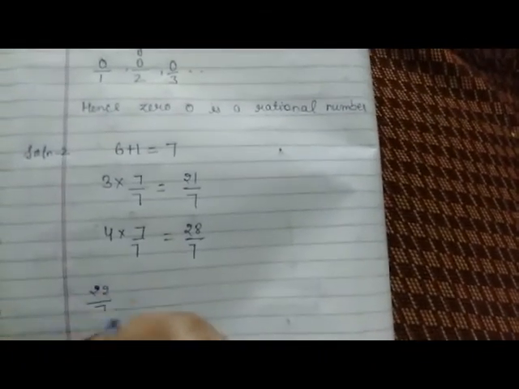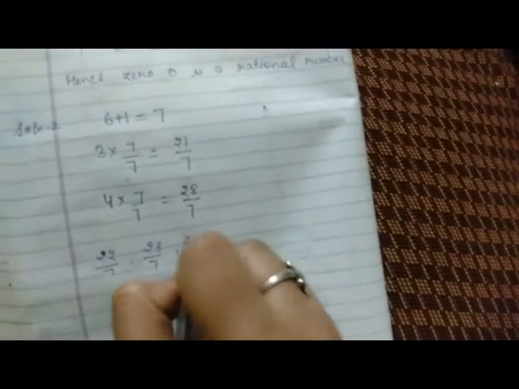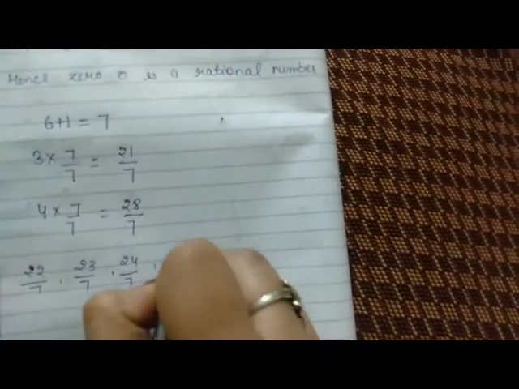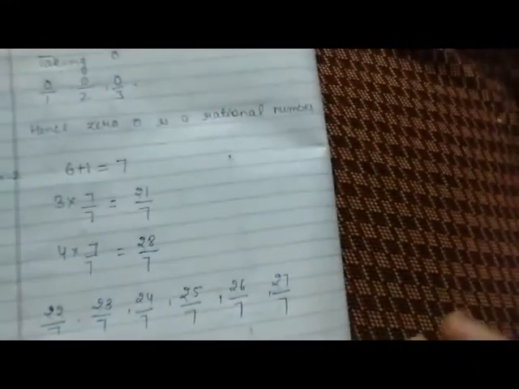So we can write these 6 rational numbers between 3 and 4 are 22 upon 7, 23 upon 7, 24 upon 7, 25 upon 7, 26 upon 7 and 27 upon 7.